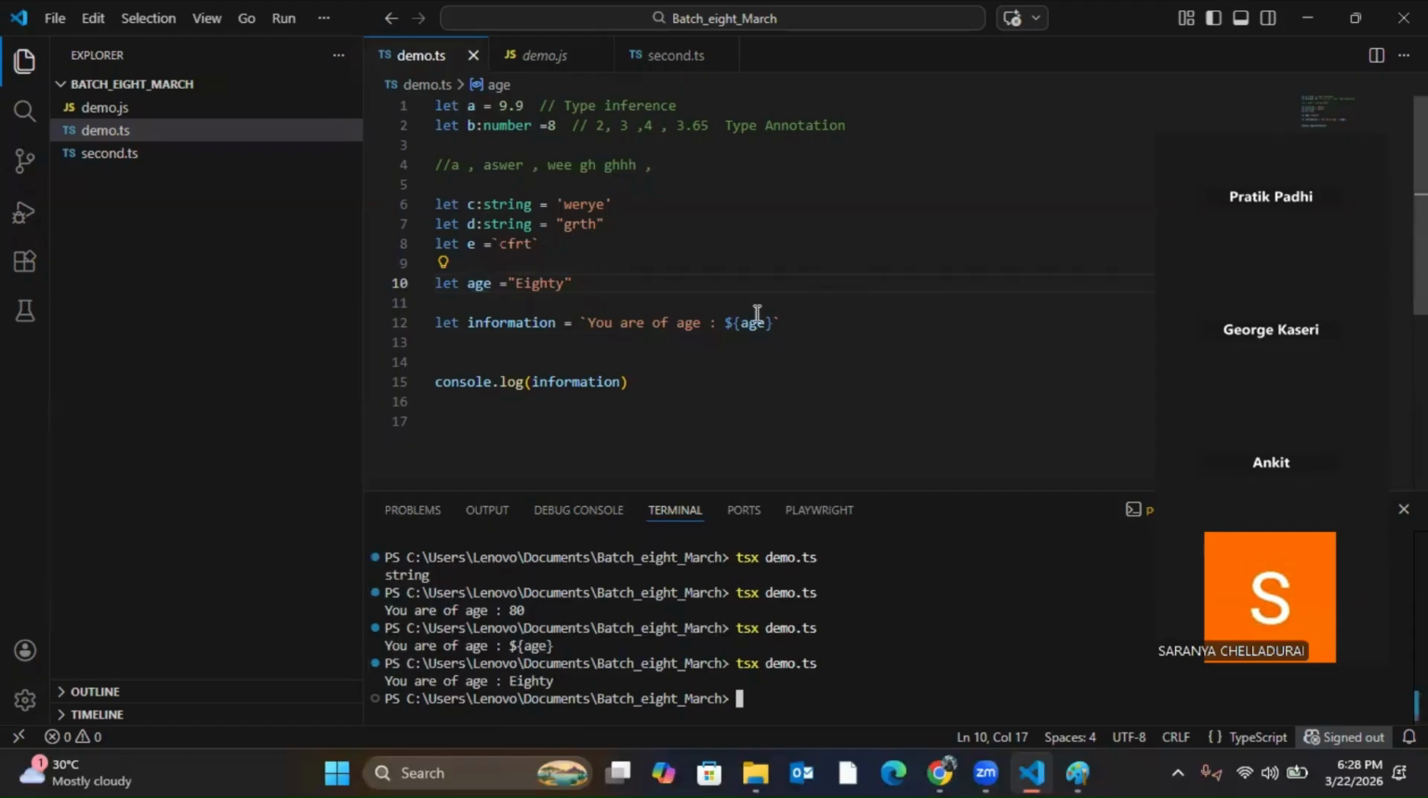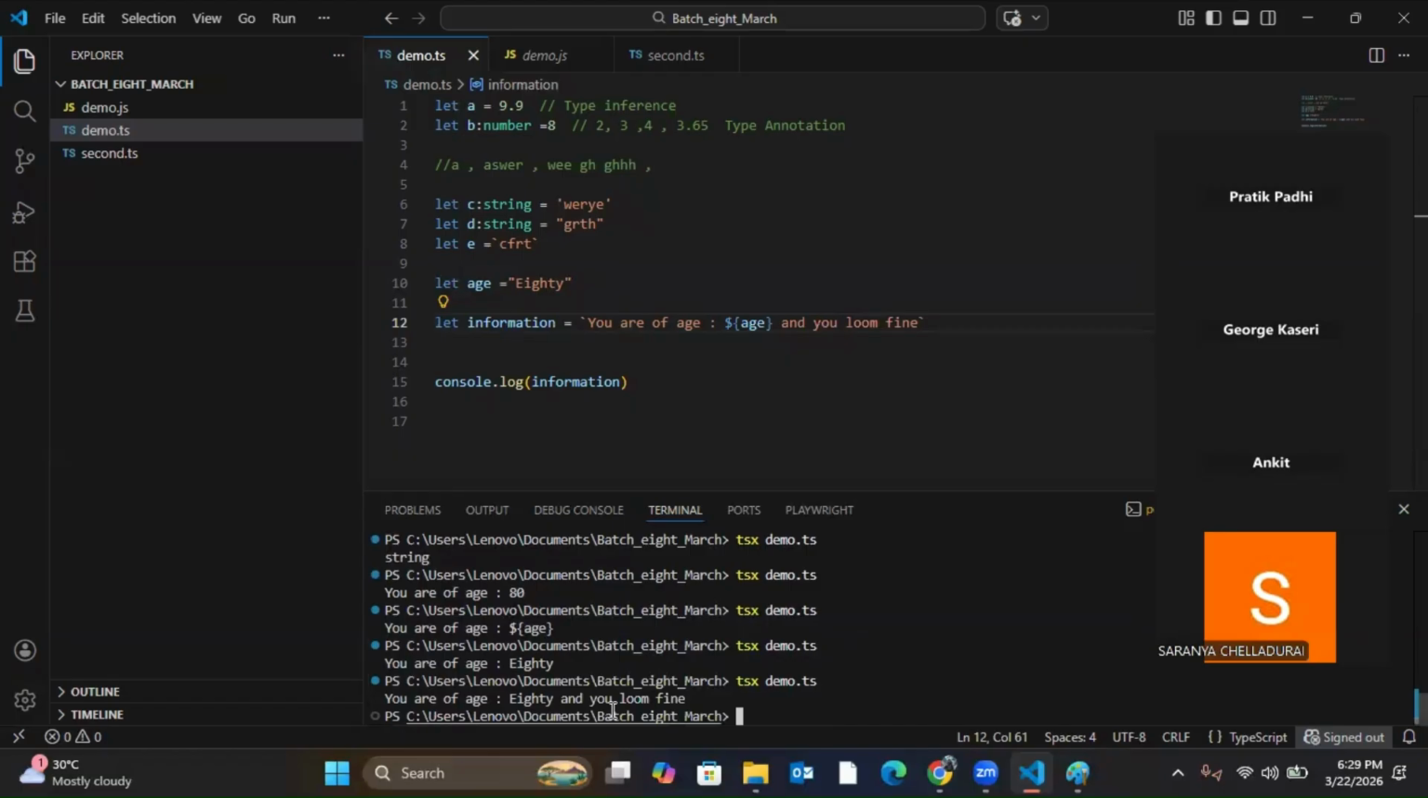Okay, so that is the syntax. Dollar is nothing like a keyword, it is a syntax. If you want to fetch the value of a variable inside a string, this is the syntax you have to use: dollar, curly braces, give the variable name, curly braces end. Then if I want to print some static text after that also I can do. Let's say you are of age 80 and you look fine. Anywhere you want, you can use it.